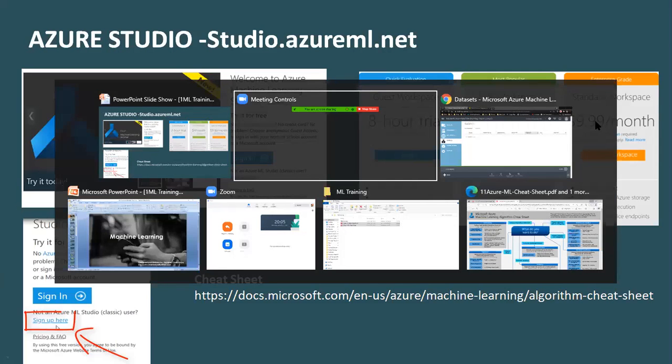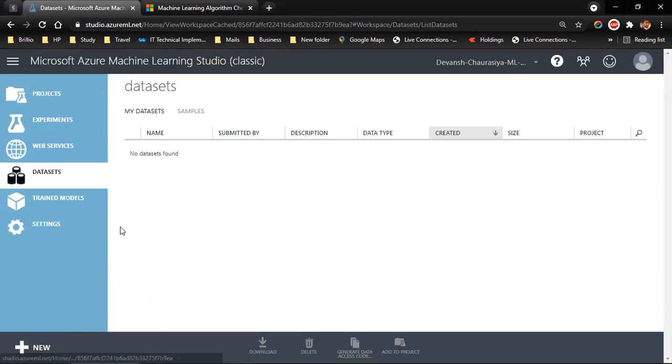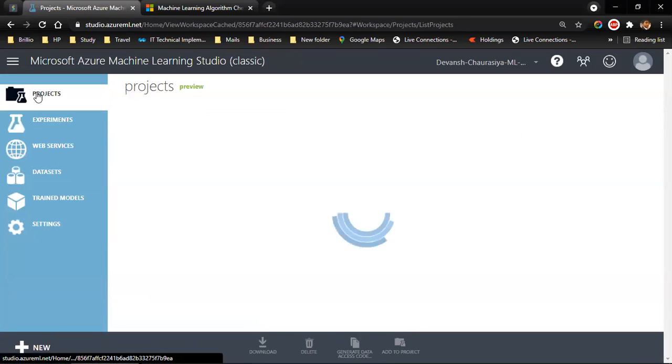So now let's directly jump on to this. I have recently deleted all my projects and experiments. Whenever I take any action, I get a detail here, such as project deleted. I can close it from here. Now, if you have already created your ML Studio account, this is the page you are on. Click on New at the bottom left: dataset, module, project, experiment, from local file. Now let's go one by one.